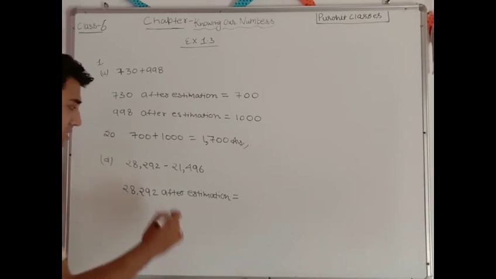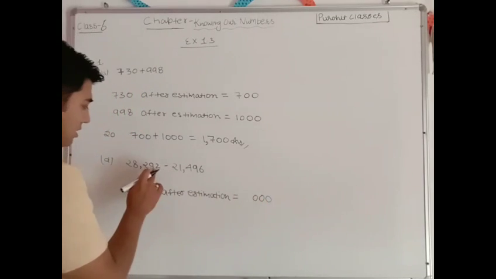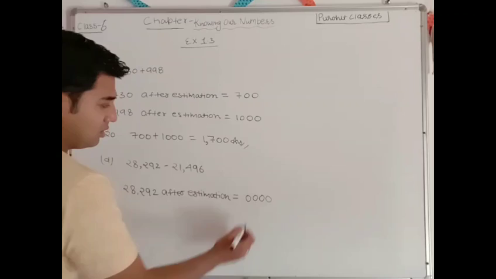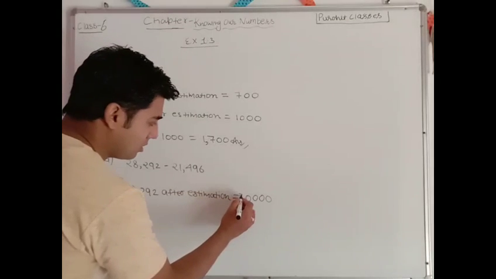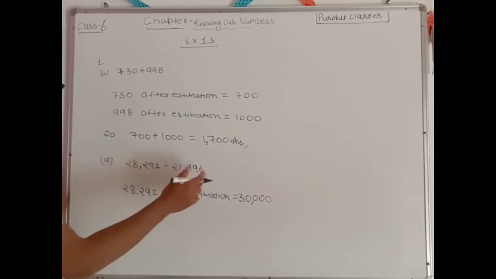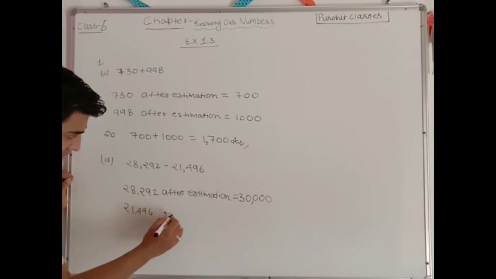Correct, 30,000. These all digits will be dropped down, 1 2 3 4, and look for the digit which is nearest to the greatest place, that is 8, that is greater than 5. So the digit at the greatest place will be increased by 1. So this will be 30,000. Understood? Now let's see. 21,496 after estimation.